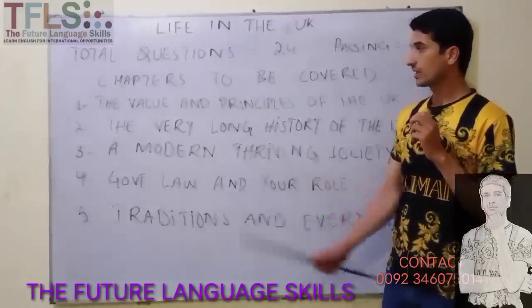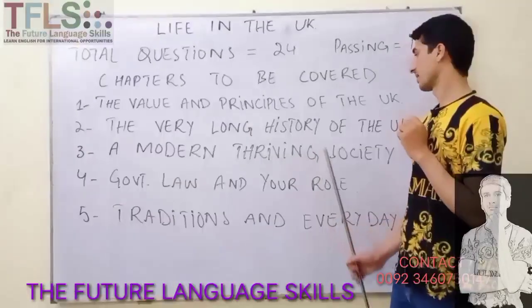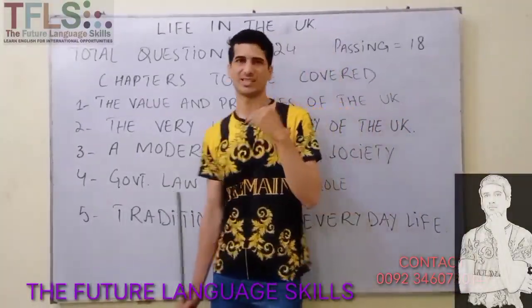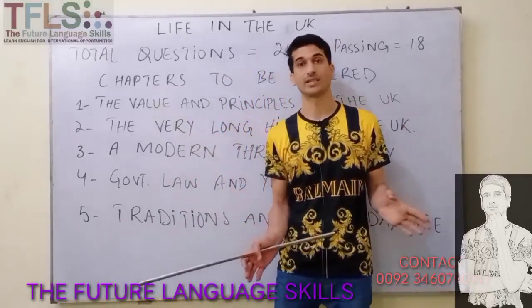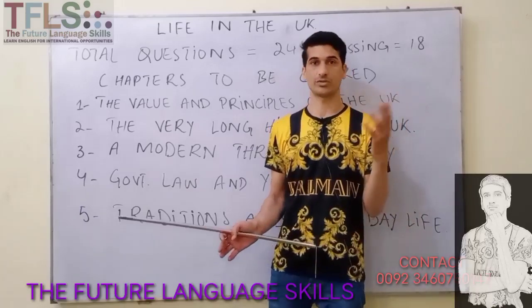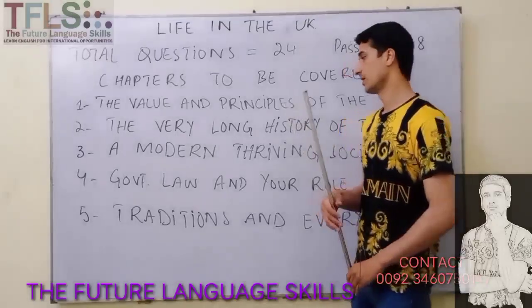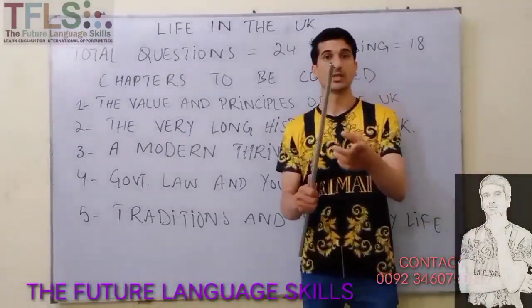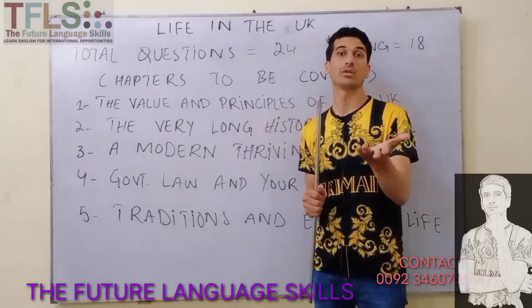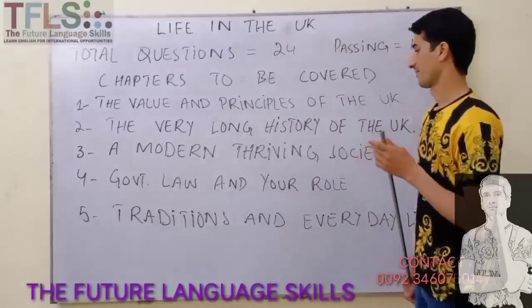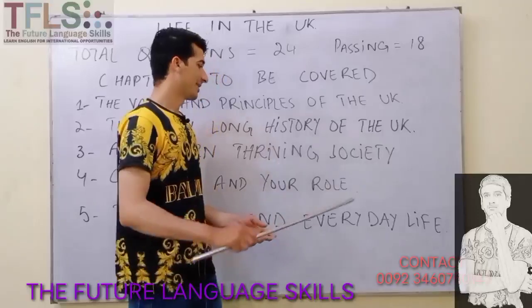Number 3, the third chapter is a modern thriving society. Modern society. The questions will also be related to modern society, 5 to 6 questions. Number 4, government, laws and your role. Number 5, traditions and everyday life.